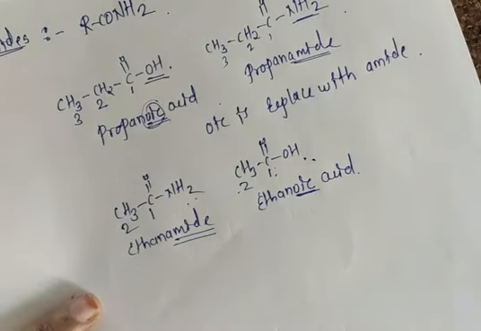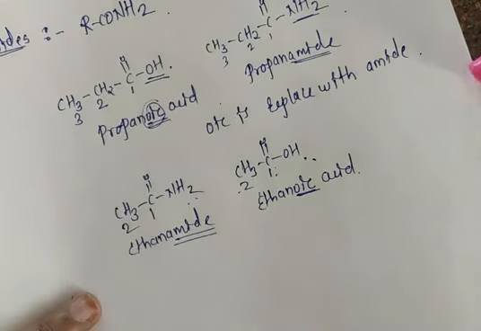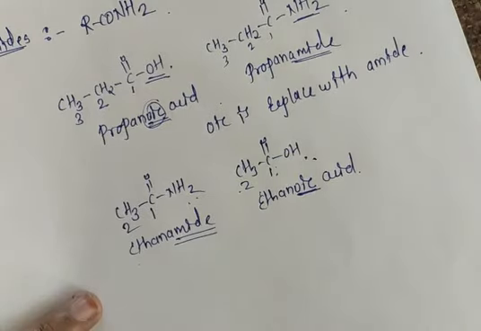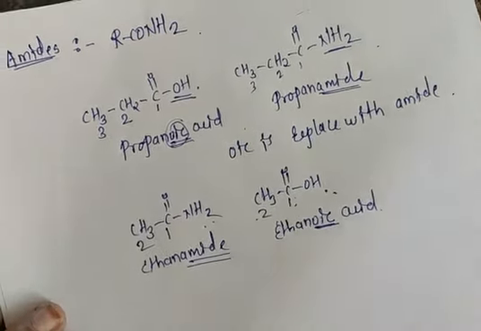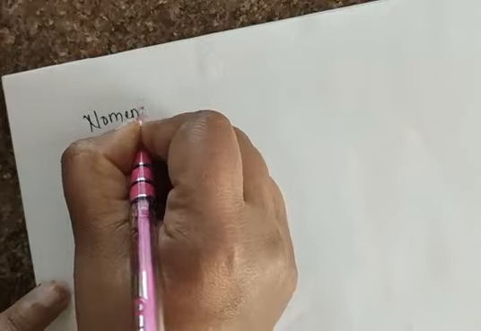First we discussed the IUPAC nomenclature of carboxylic acid, and the carboxylic acid has 4 derivatives. First is the acid chloride, second the ester, third the anhydride, last the amide. Only one part is remaining in the IUPAC system, that is nomenclature of amines.